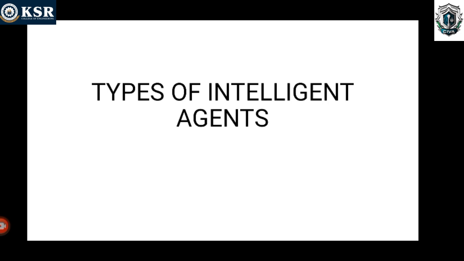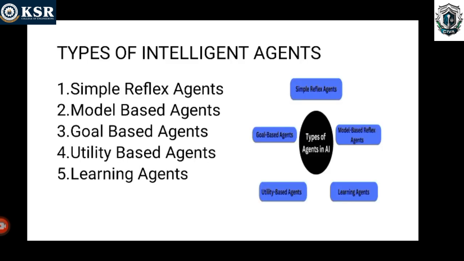Okay, now we move to the types of intelligent agent. What are the types of intelligent agent? We have 5 types: simple reflex agent, model based agent, goal based agent, utility based agent, and learning agent. These are all the 5 types of agent we are going to see in our topic. First of all, the simple reflex agent.